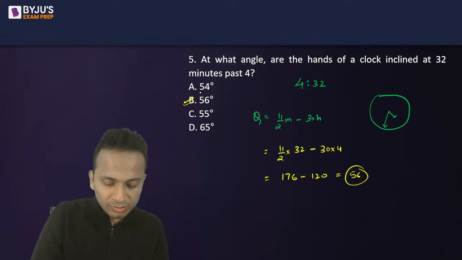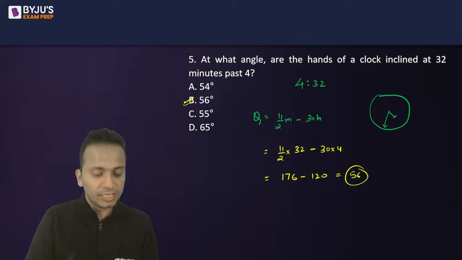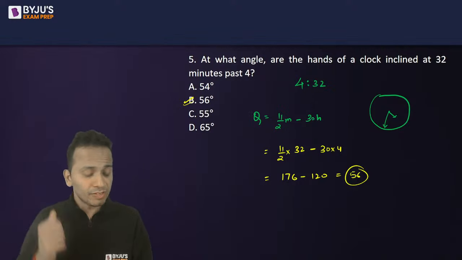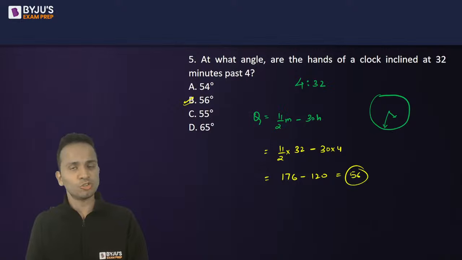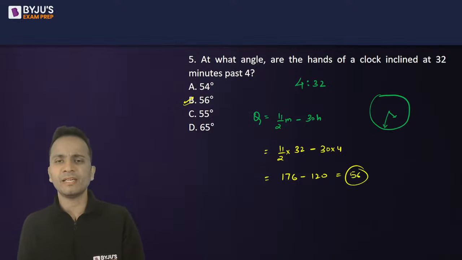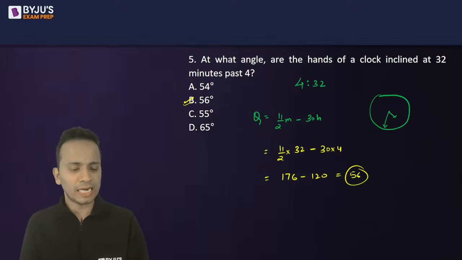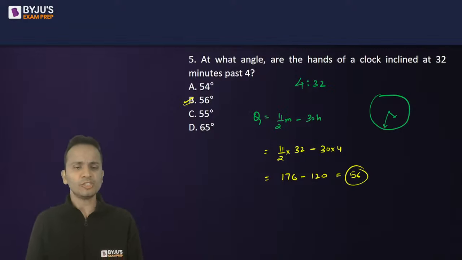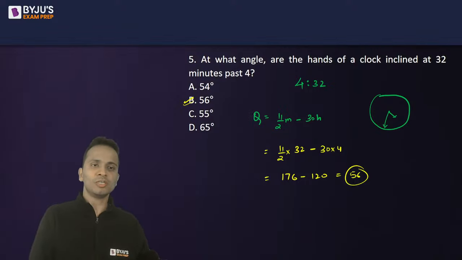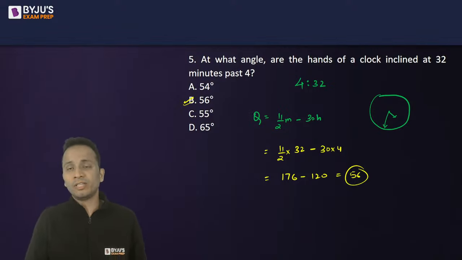Uday, you're asking, can you give some tips for slot 3? So Uday, I have a session in the evening at 7 o'clock in which I'll be certainly giving you the tips for slot number 3. So today only at 7 o'clock, we are meeting again on YouTube as well as our application, wherein I'll be giving you some tips. Though a lot of things cannot be done now, we just have 3 days. So according to whatever time we are left with, based on whatever has been there in slot 2, I'll be giving you some tips.